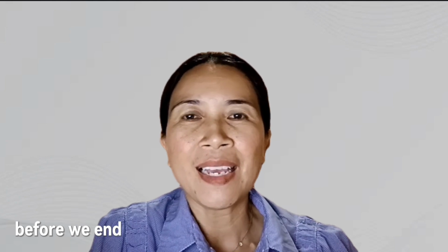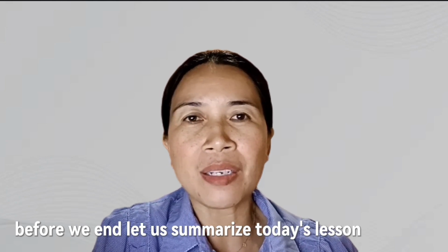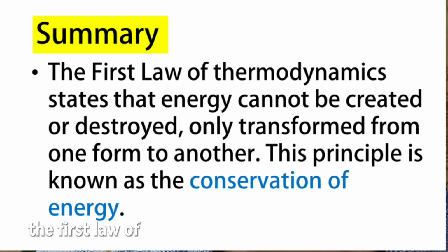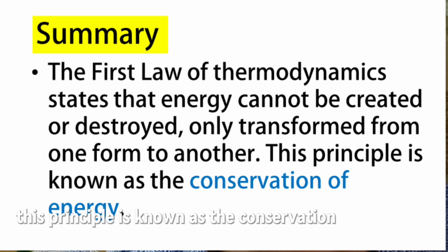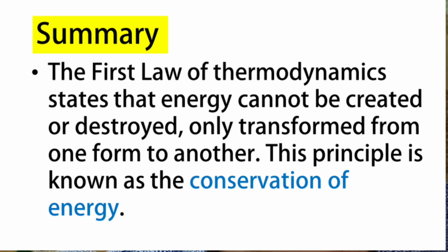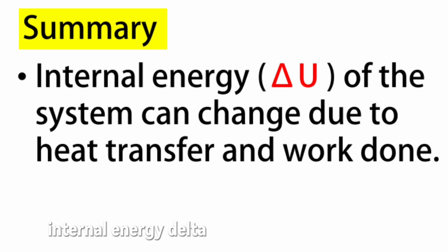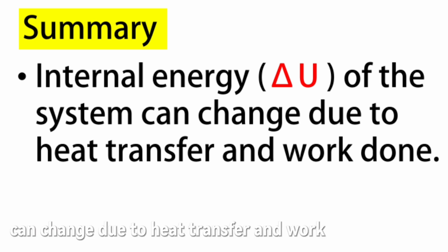Before we end, let us summarize today's lesson. The first law of thermodynamics states that energy cannot be created or destroyed, only transformed from one form to another. This principle is known as the conservation of energy. Internal energy, delta U, of the system can change due to heat transfer and work done.